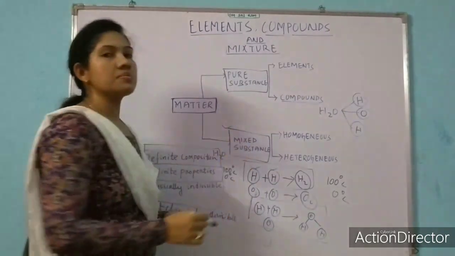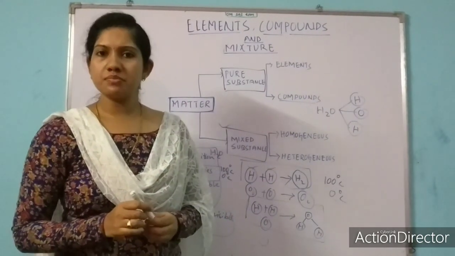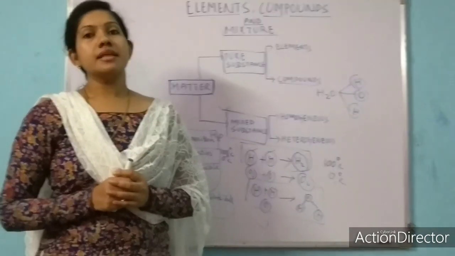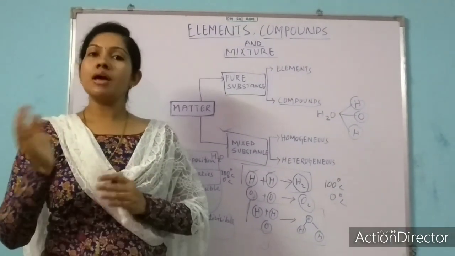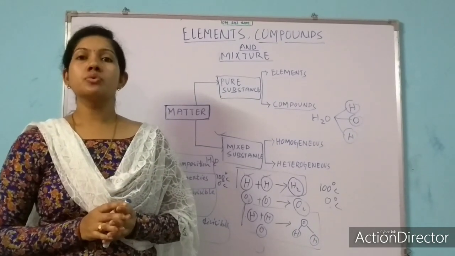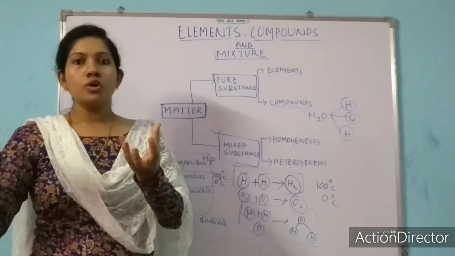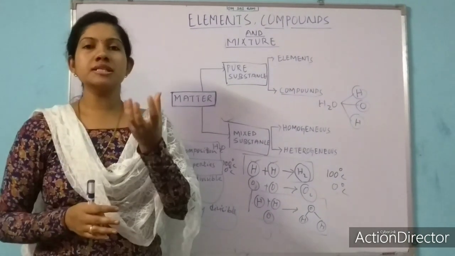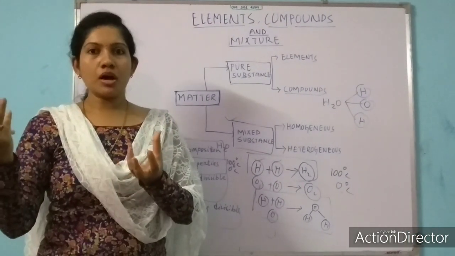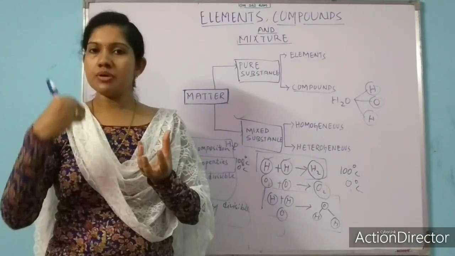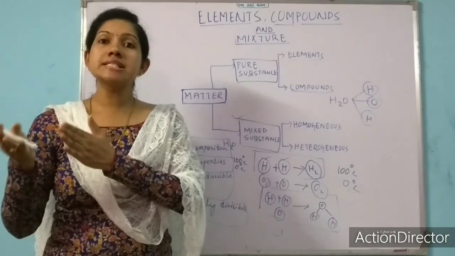What is mixed substance? I will give one example. I will take a glass of water, and there I will add sugar. I will add salt. So here I am mixing two different things, water and salt. The formula of water is H2O and the formula of table salt, the common salt that we eat, is NaCl.